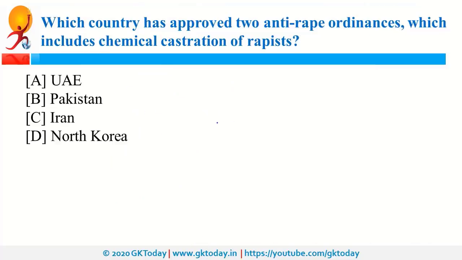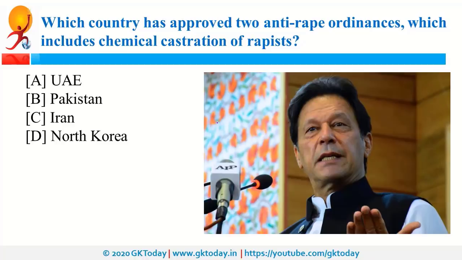Which country has approved 2 anti-rape ordinances which include chemical castration of rapists? So this was done by Pakistan. Prime Minister of Pakistan is Imran Khan. These ordinances contain the provisions for special courts, special prosecutors and in-camera trials.